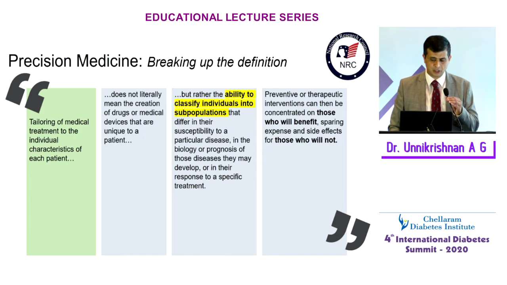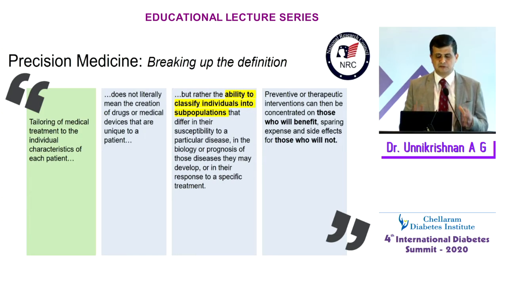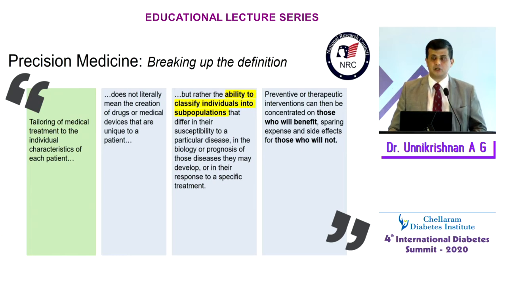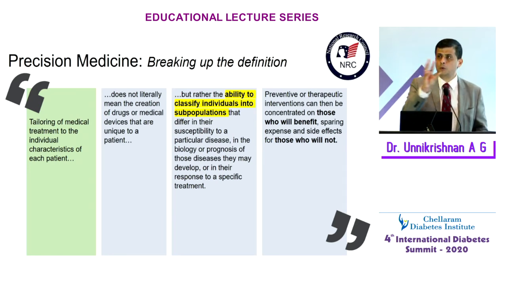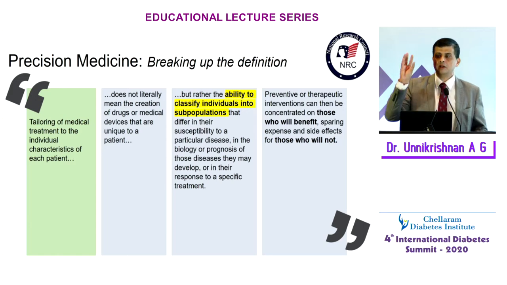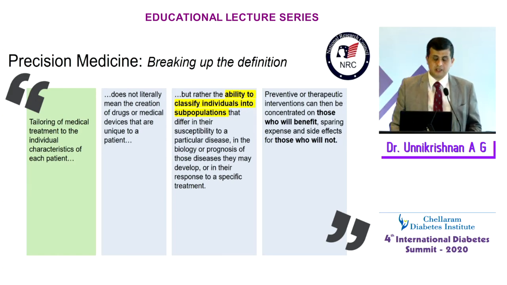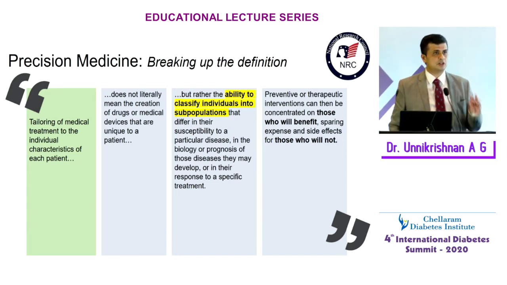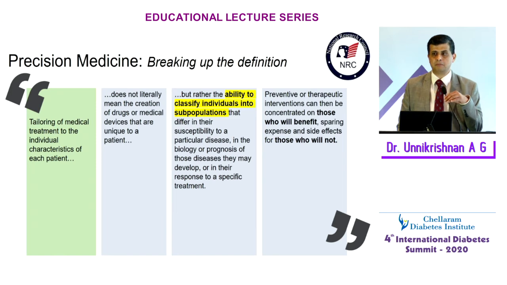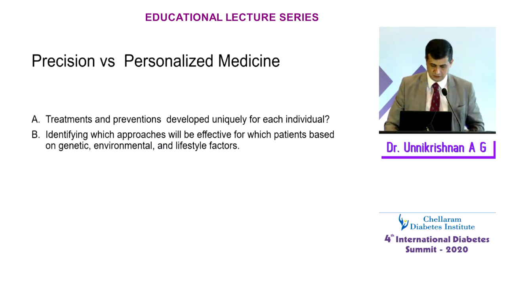and that's where precision medicine comes in. I've tried to break up the definition of precision medicine: the tailoring of medical treatment to the individual characteristics of the patient. It does not really mean creating drugs for that particular patient, but it means that you can classify patient groups to assign treatments. For example, somebody has a fatty liver and diabetes, what therapy would you like to give. And of course, this subpopulation clustering will help us decide who will benefit from this treatment and who will not benefit from this treatment.